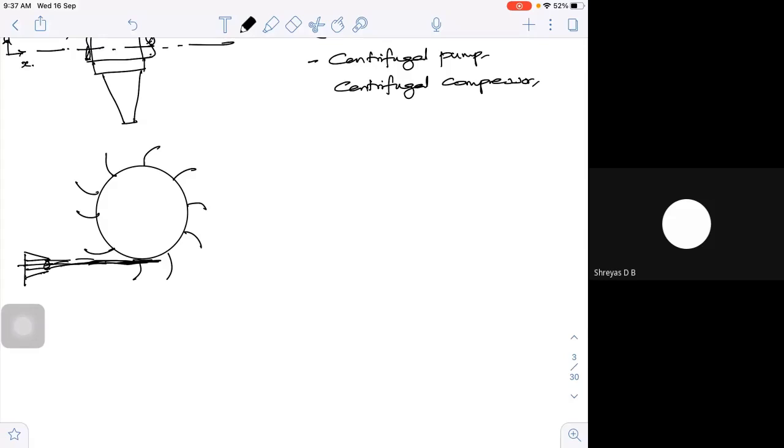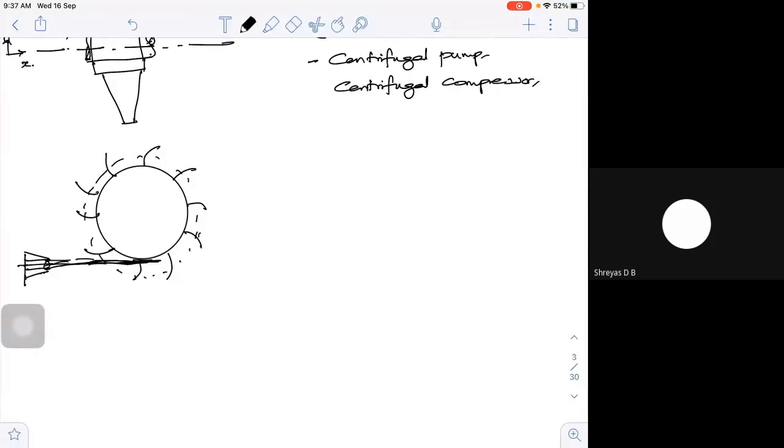So we do have such types of machines where the flow is exactly tangent to the wheel. It may be some imaginary median, or maybe the center point of your wheel, and the flow may be tangent to it.